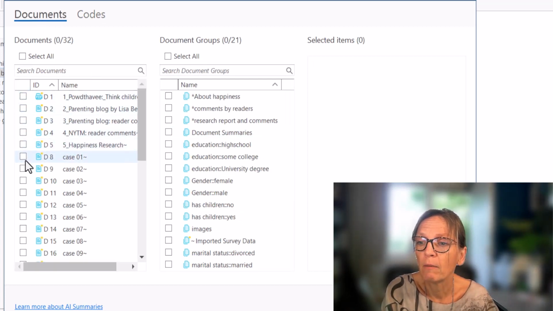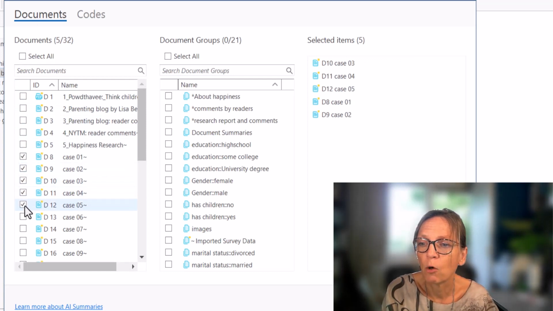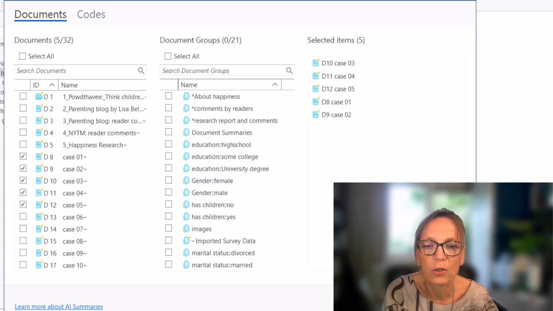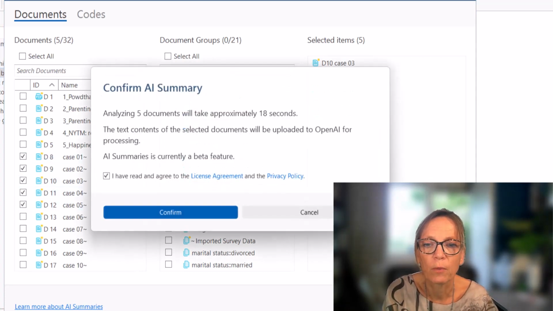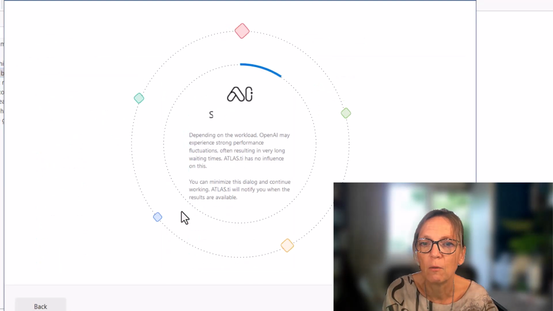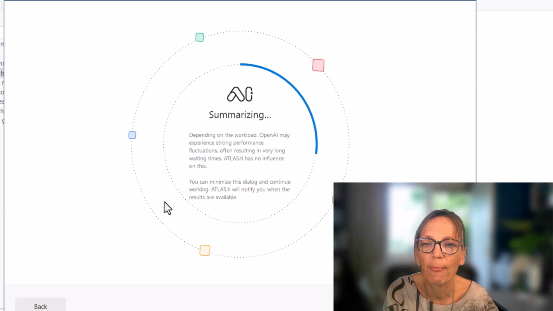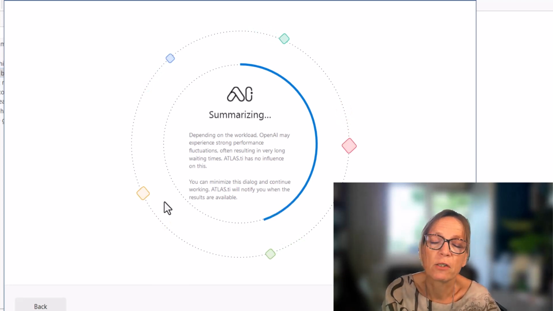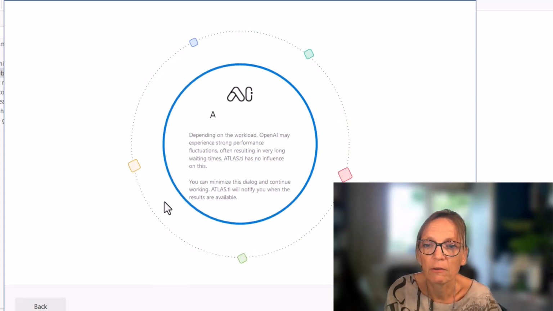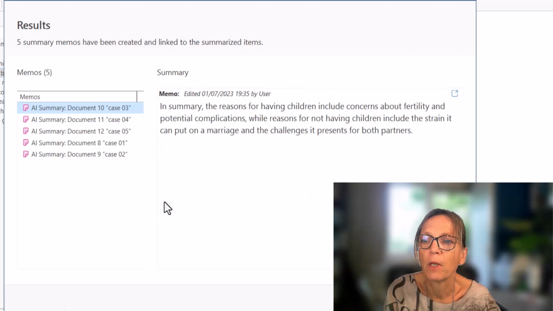Let me maybe just, because these are rather short, these are open-ended questions from a survey, so it doesn't take too long. So just to walk you through how this works. The estimated 18 seconds. You see how it works. It's always depending on how busy the server is. Sometimes it stops, you just click on try again, and then you're done.